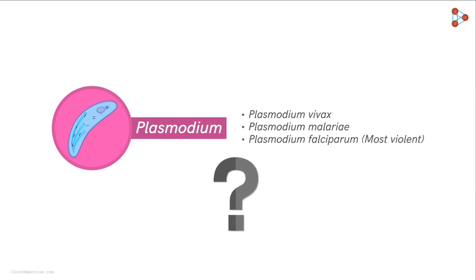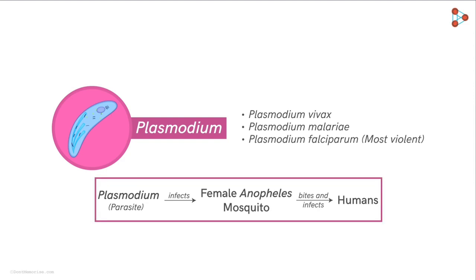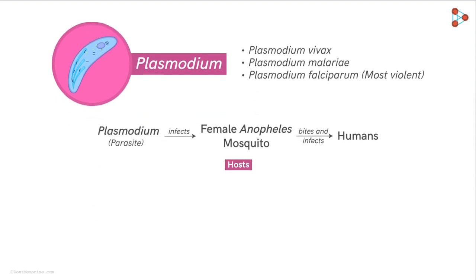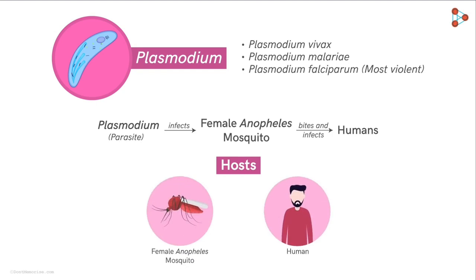So from where does a mosquito come into the picture? Well, the protozoan Plasmodium lives as a parasite in the female Anopheles mosquito. From there, it gets transmitted to humans with a mosquito bite. Hence, it's the infected mosquito bite which can cause malaria and not the insect itself. Thus, the complete life cycle of the malarial parasitic protozoa involves two hosts. The first one is the female Anopheles mosquito, and the second one is the human host.